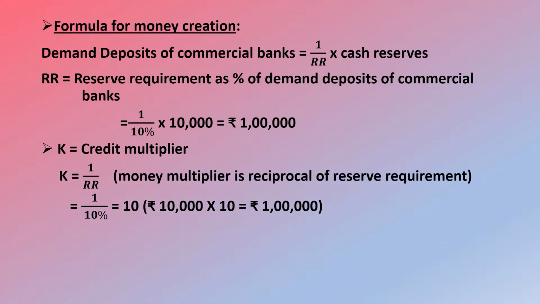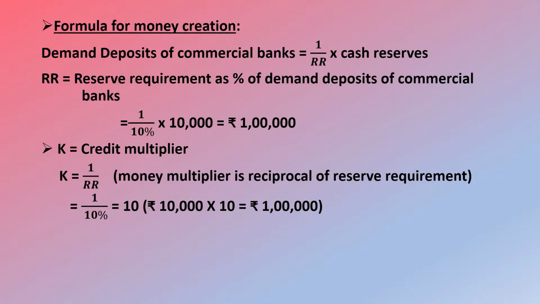So here comes the formula for money creation. Demand deposits of commercial banks are equal to 1 over RR, that is required reserves, into cash reserves. Friends, RR is the reserve requirement taken as a percentage of demand deposits of commercial banks. That is 1 over 10% into 10,000, which is 1 lakh rupees. Notice here K is considered as the credit multiplier.